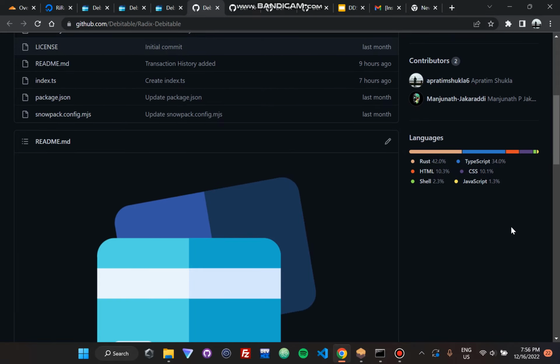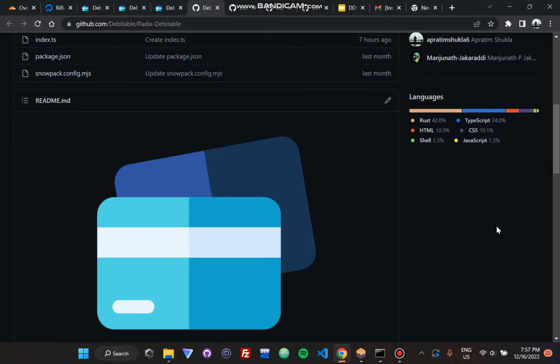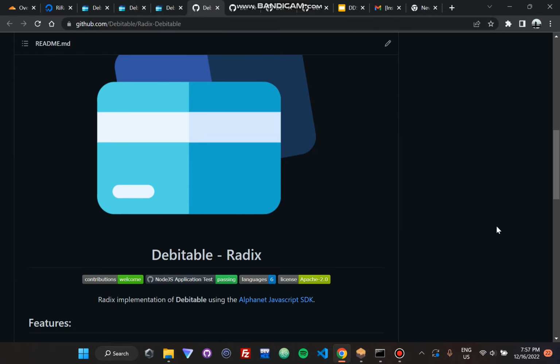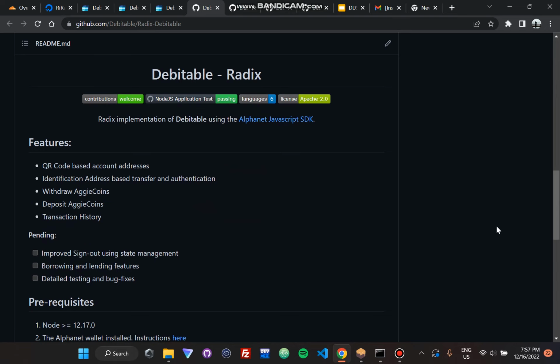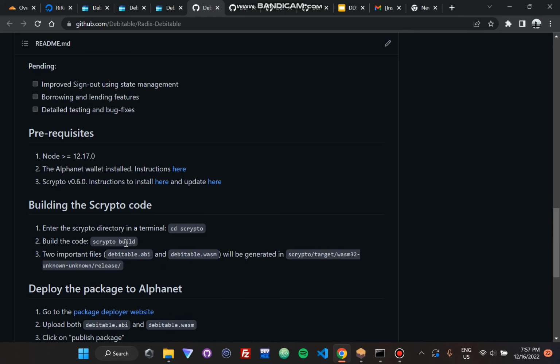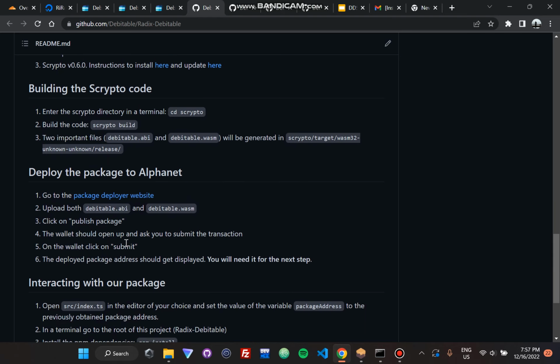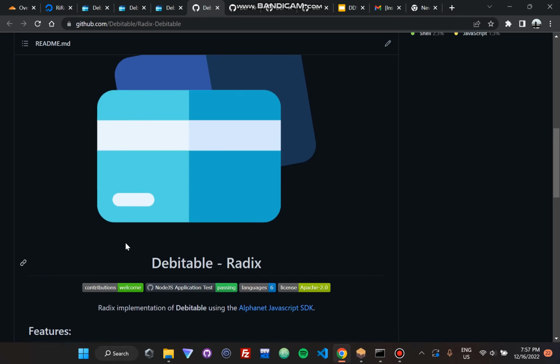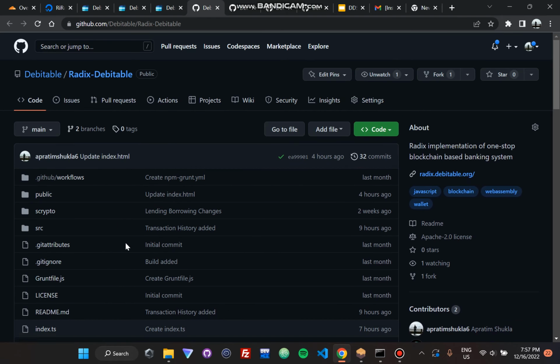Rust is the primary language used for the Scrypto code, and TypeScript is used for integrating the backend with the front end. The front end was mostly in HTML for markup, the styling was in CSS, and jQuery was used to communicate. Then Rust shell was used for the lending and borrowing part. It is not added on the front end yet, but it is done on the smart contract part. So we'll be working on the TypeScript implementation, then the front end part, the features pending, how you can set up the Scrypto code, how you can build it, how you can deploy the package to the AlphaNet. Everything has been written, so you can just go through it and have an adequate comparison.